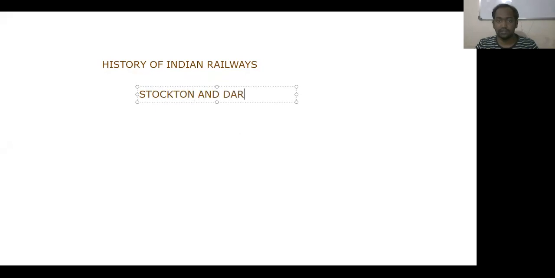Stockton and Darlington in the UK, in the year 1825. Understand? So in between these two places in the UK in 1825, the first railway line was established. After that, in Germany, the second railway line was established.